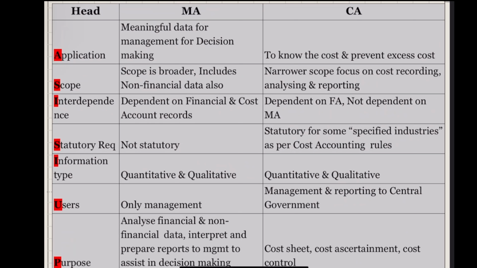Information type: both use quantitative and qualitative data. Then the users of cost accounting are management and reporting to the central government. Why have I not said internal and external here, even though the central government is external? The main difference is, see, financial data is available in the public domain. Let's take an example of a listed company, ITC.